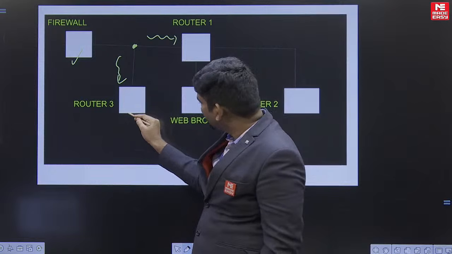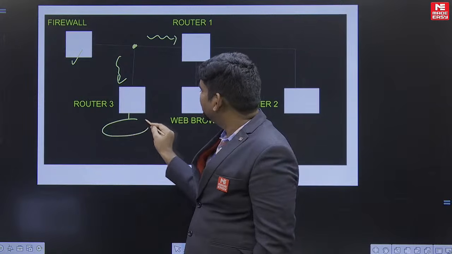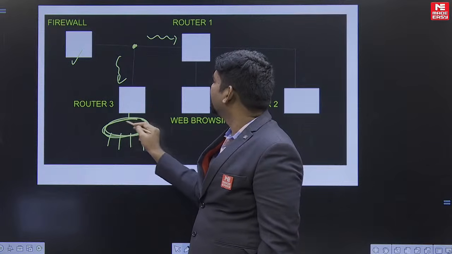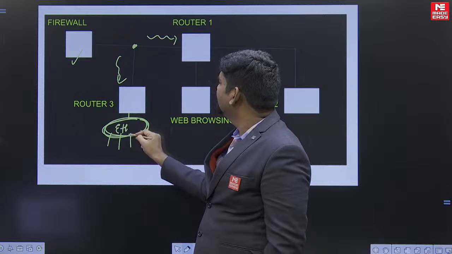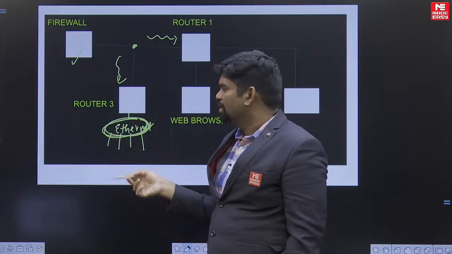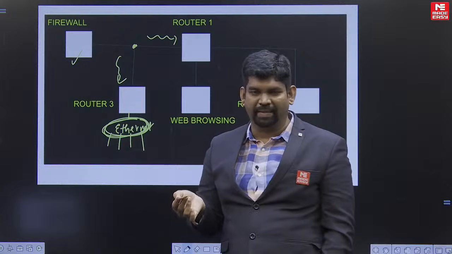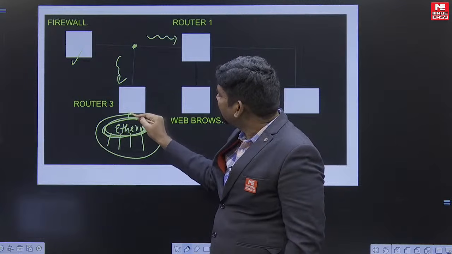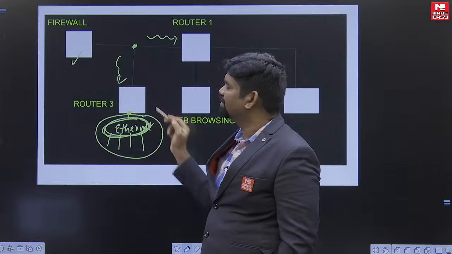Basically, here they have also given that there is some Ethernet, and systems are connected. Ethernet means what? Data link layer only. So here I will call it the Ethernet. Ethernet means what? Bus topology, so the systems are connected. So this entire thing comes under one network, and you can observe for one interface this router R3 is connected.